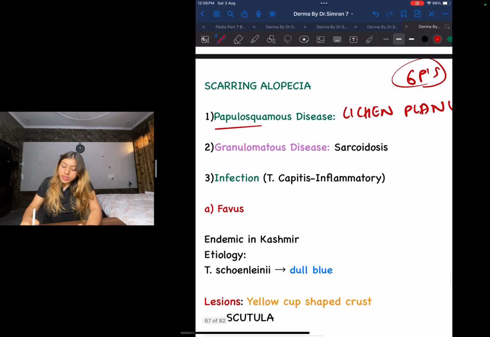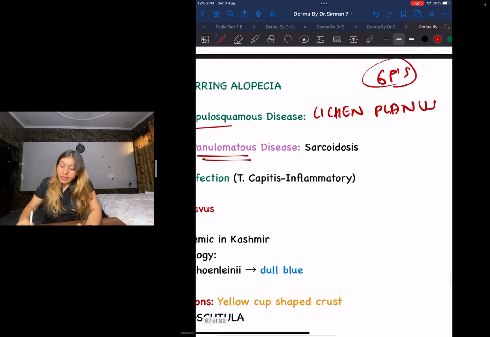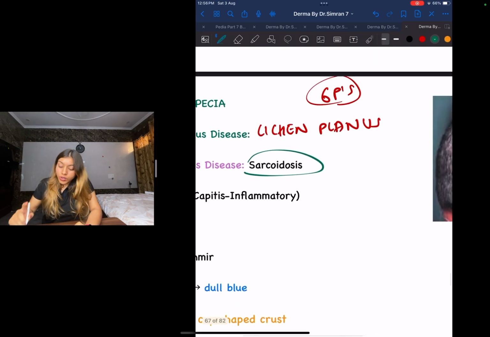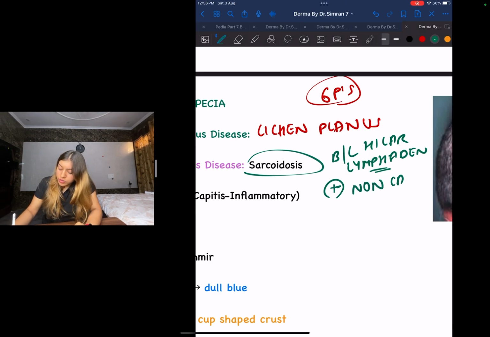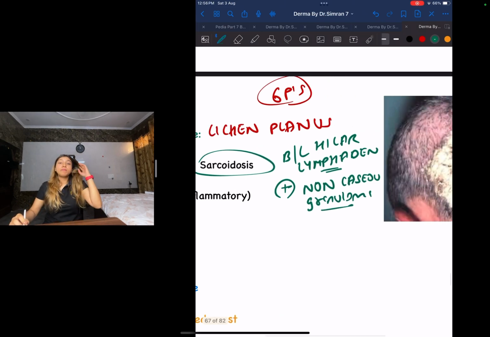Okay, next guys, what is a granulomatous disease that will have scarring alopecia? That is going to be your sarcoidosis. What do you need to know for sarcoidosis? A little pathology over here. There will be bilateral hilar lymphadenopathy. Very important pathology question: it is going to be a non-caseating granuloma that will be present over here.